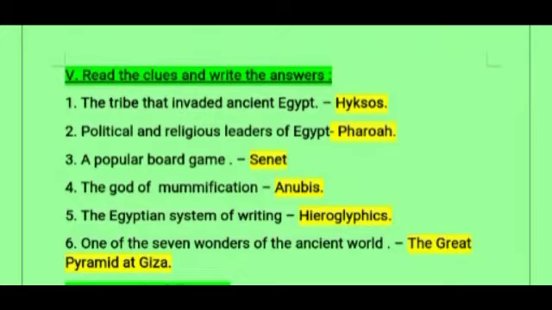Third one, a popular board game, it is Senet. The god of mummification, it is Anubis. Fifth one, the Egyptian system of writing, what it is called as? Hieroglyphics. Sixth one, one of the seven wonders of the ancient world, which we learnt in the Egyptian civilization, what it is? A great pyramid at Giza.